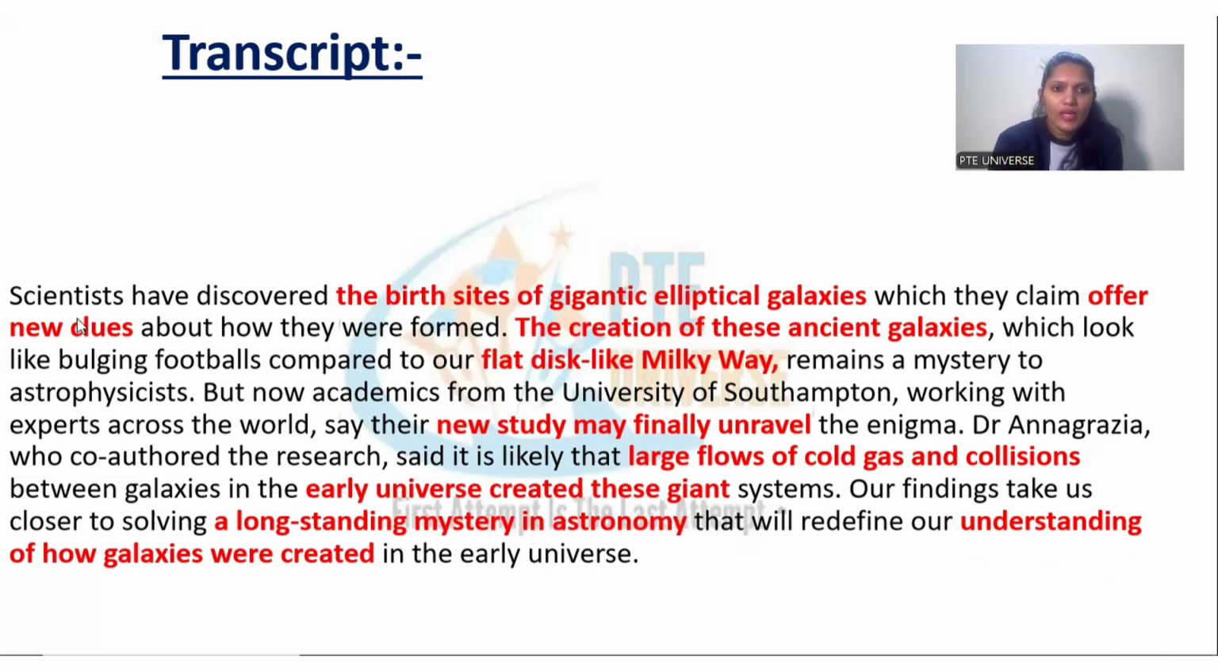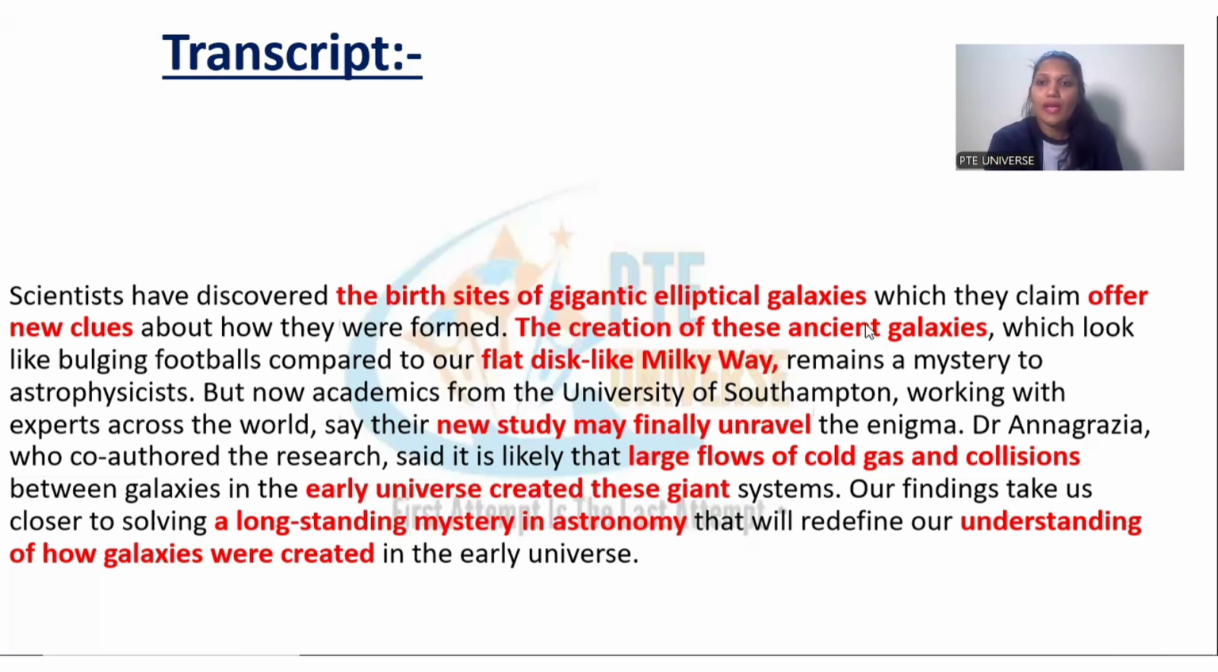See this transcript. Scientists have discovered the birth sites of elliptical galaxies. Now, pronunciation is very important. If you find some word hard, birth sites of galaxies, you can just skip those words, which they claim offer new clues. If you want, you can write this complete thing. They claim offer new clues. Fine. About how they were formed, the creation of these ancient galaxies. Again, the creation of these ancient galaxies, it acts like a phrase.